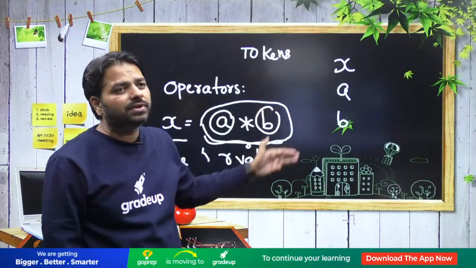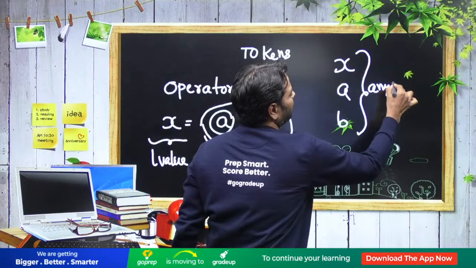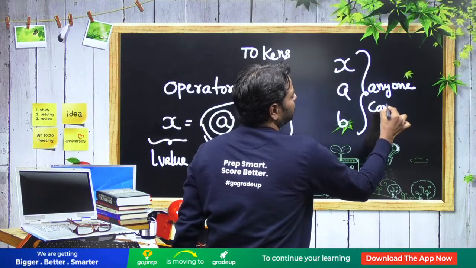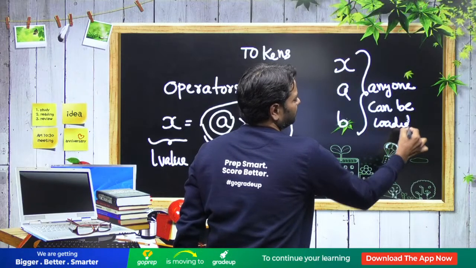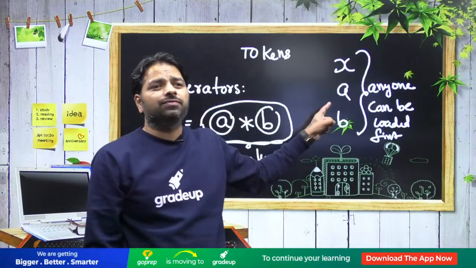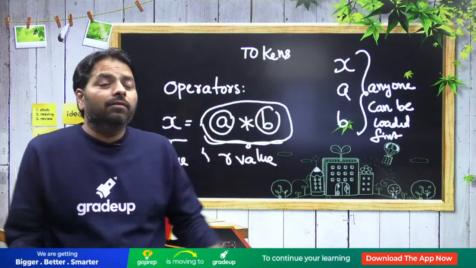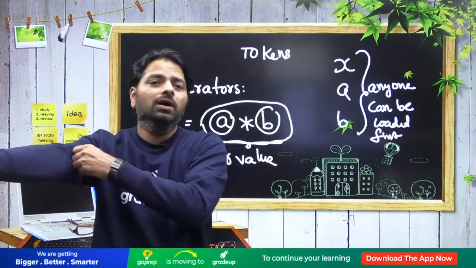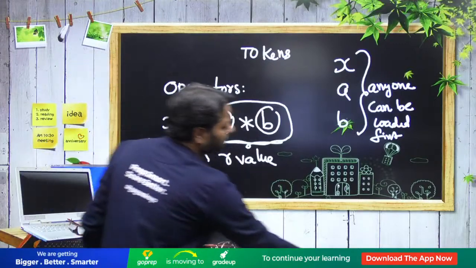Here, there are 3 things we are accessing. Anyone can be fetched first. Remember that. Is it clear? Which is taken first, L value or R value, is also system dependent. So there are many problems here.